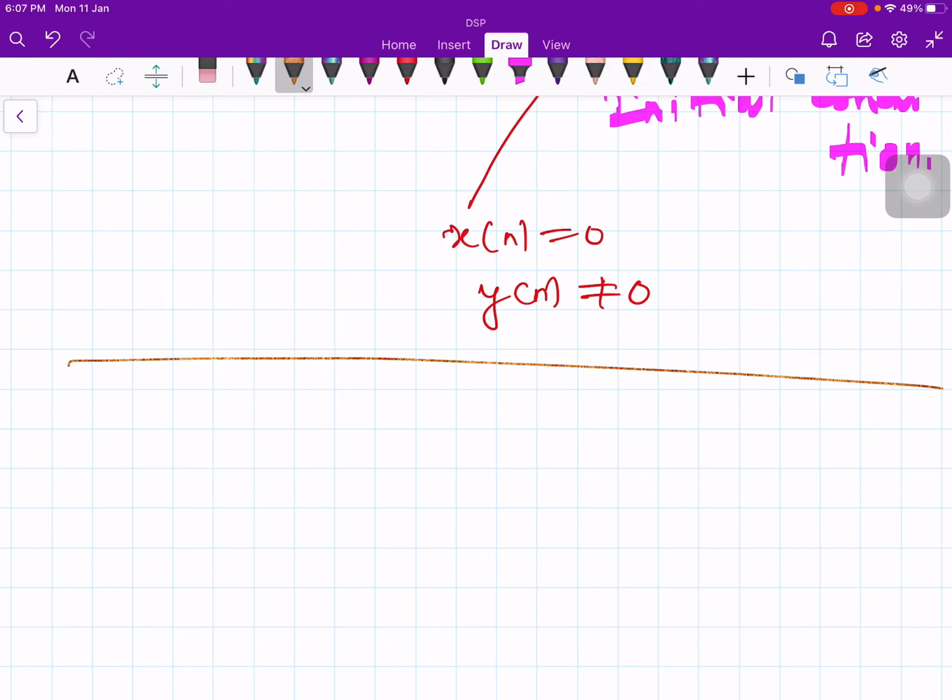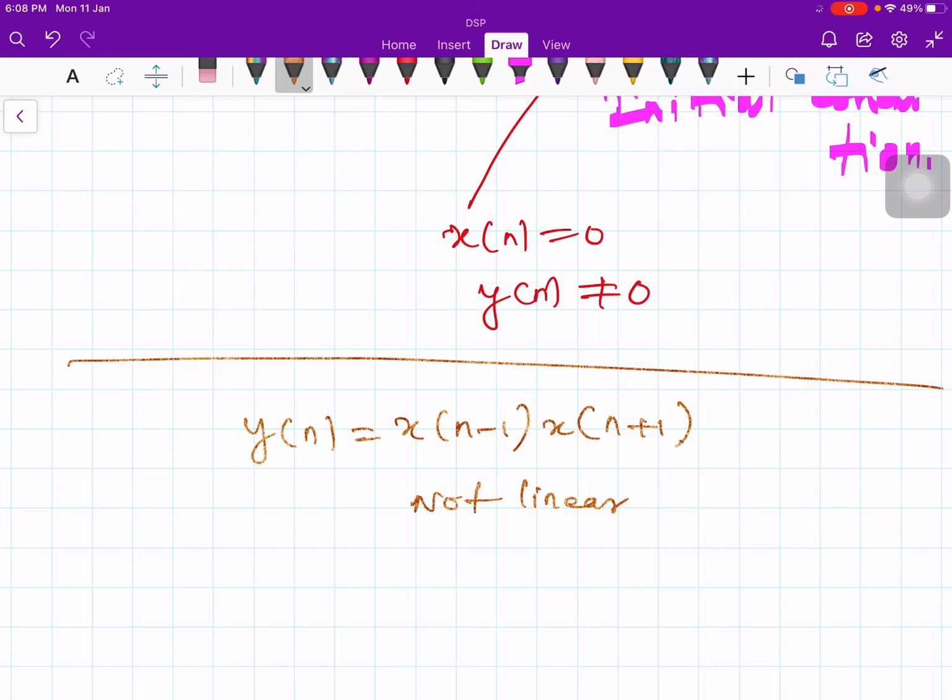Let us say y of n is equal to x of n minus 1 times x of n plus 1. And is this linear? No, it is non-linear. You can check it, but it satisfies the homogeneity property.